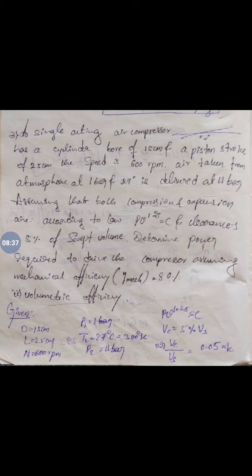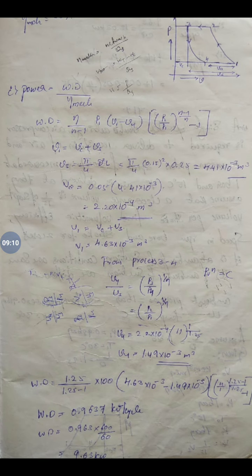First, write down all the given data. He is asking to determine the power required to drive the compressor, assuming a mechanical efficiency of 80%, and next to find the volumetric efficiency. So you are supposed to find the actual power required to drive the compressor. Power is nothing but work done divided by mechanical efficiency.